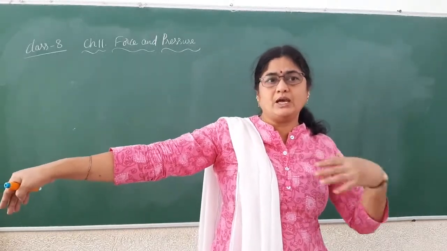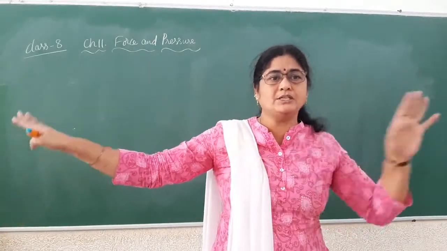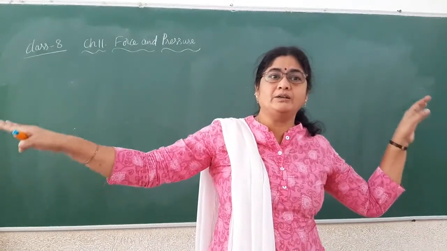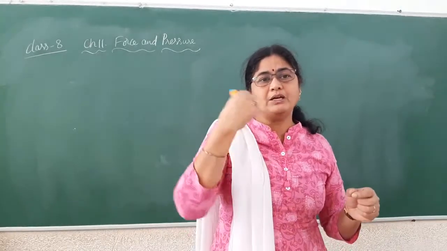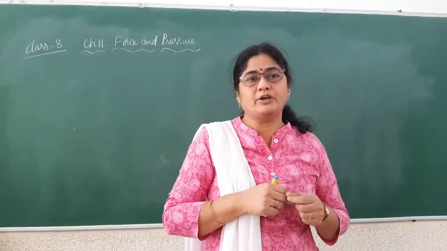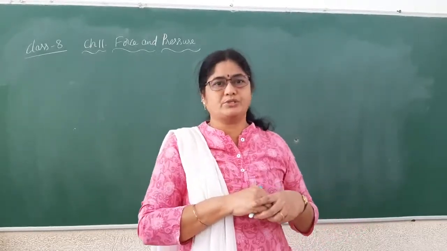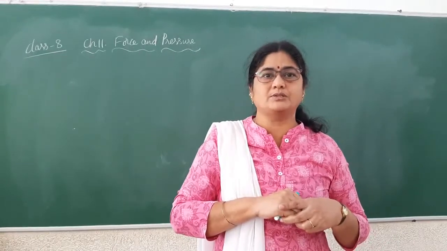Then obviously I will move towards the larger force. These two forces are acting opposite in direction but with unequal magnitudes. As a result, there will be a change in the state of the body and the body tends to move towards the larger force. That means these are unbalanced forces.